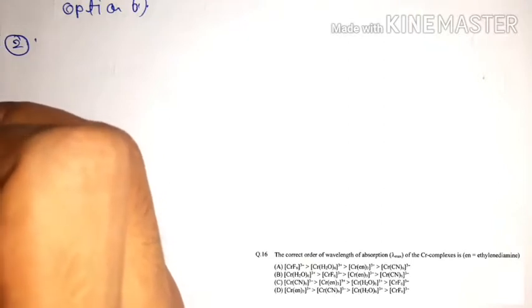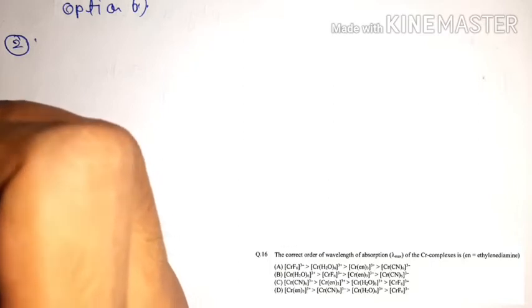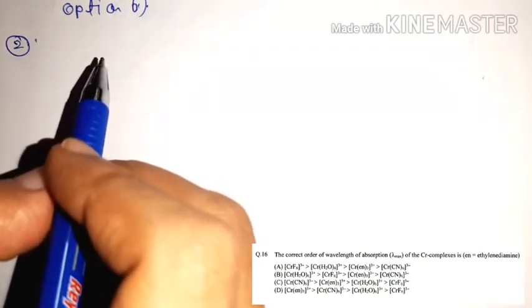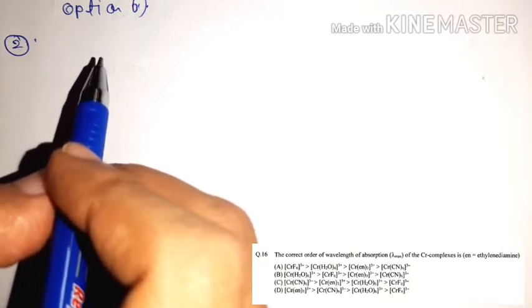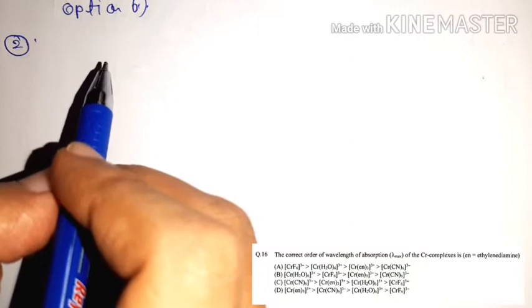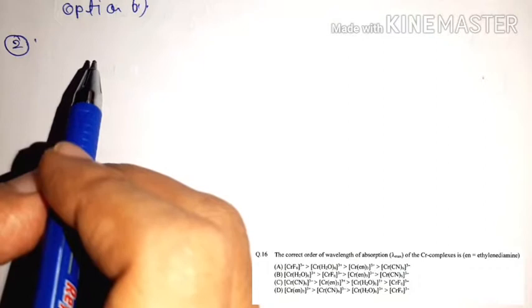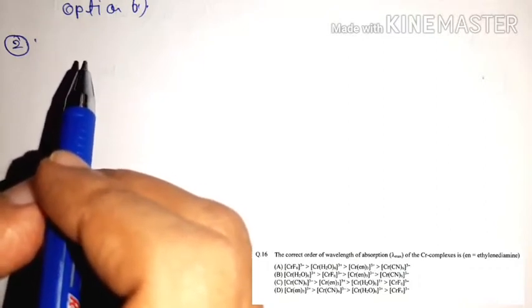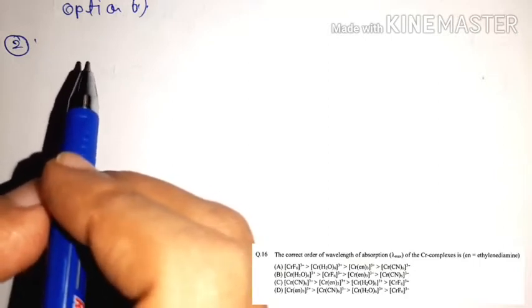As we talk about wavelength of absorption or lambda max, how can it be related with your ligand field strength? So friends, when a weak ligand is bonded with chromium metal, then it requires higher wavelength of absorption. So as the ligand strength decreases, its value of lambda max will increase. This is the relation between your ligand field strength and lambda max. They are inversely correlated.